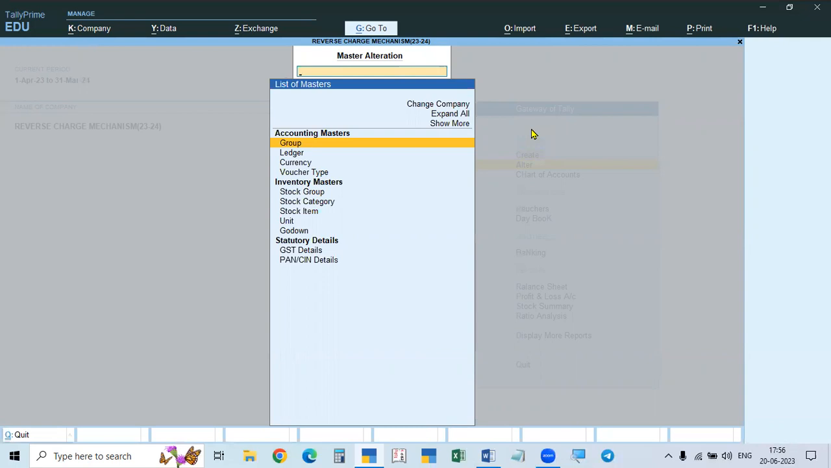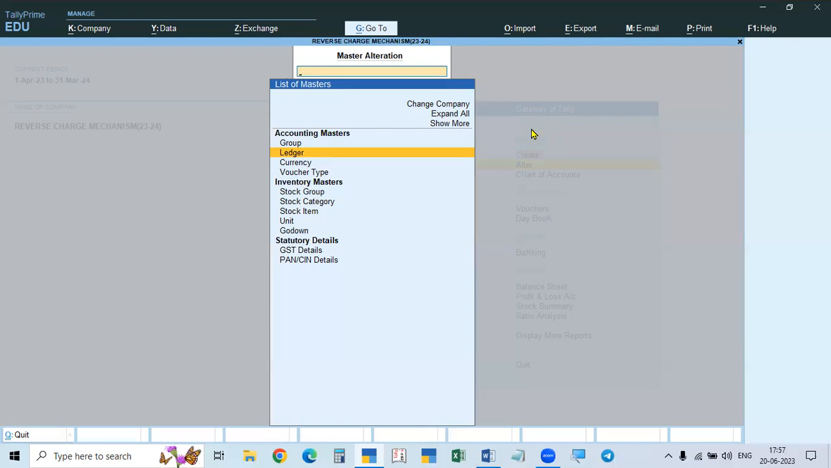We have to activate the transporter. So for that, the transporter name and his area. The transporters may be registered or unregistered in the local area, and in the case of outside state, that is interstate, also may be registered or non-registered. But only in the case of GTA from other states, that is interstate GTA, unregistered, the GST is exempted.